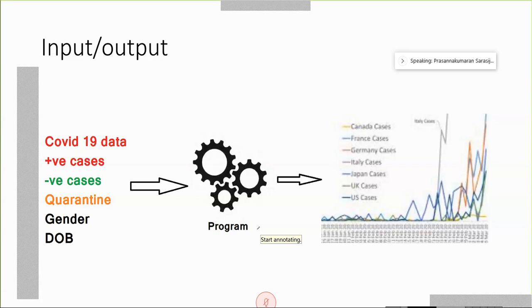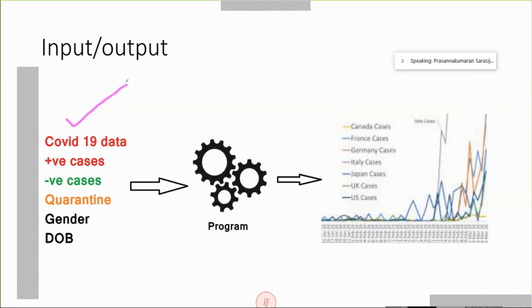On the left hand side, we have some data in a file. Why is it in a file? This data is huge in size. COVID-19 cases, statistical information collected around the world, that is huge in size.